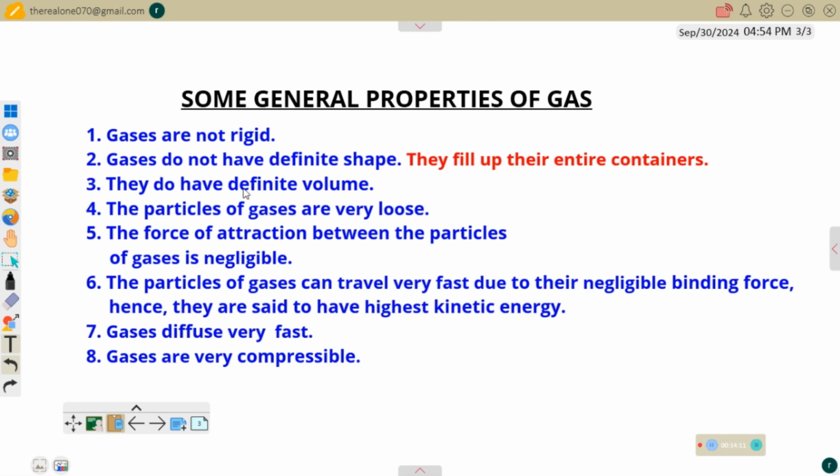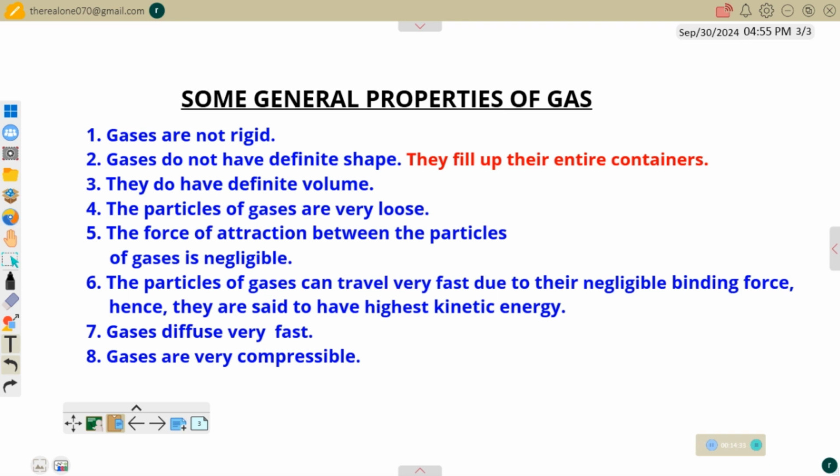Then next, gases do not have definite shape. So they fill up their entire container. This is also true about gas. So they don't even assume any shape. They will fill up their entire container. Third, they do not have definite volume. So no definite volume for them because they will take the whole container.